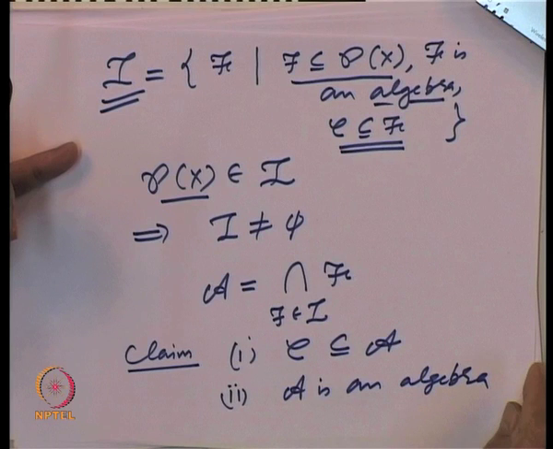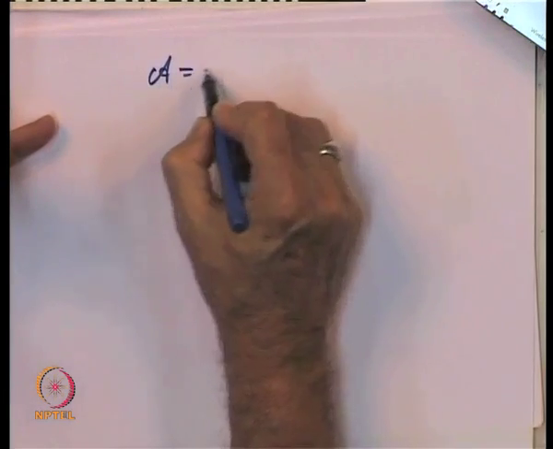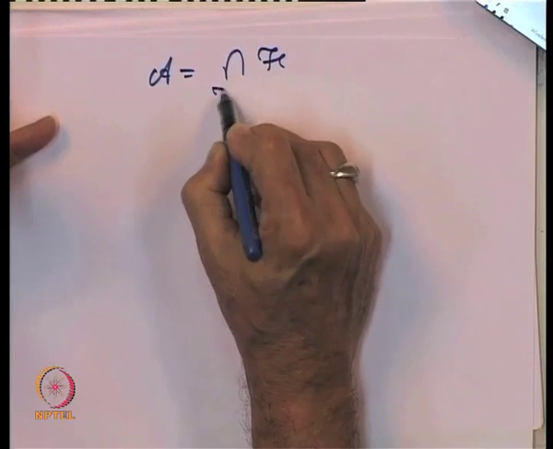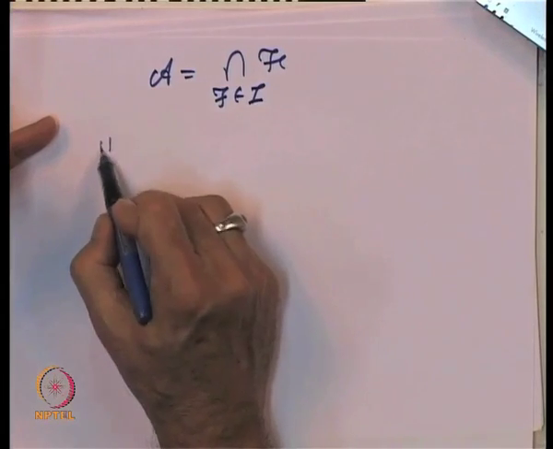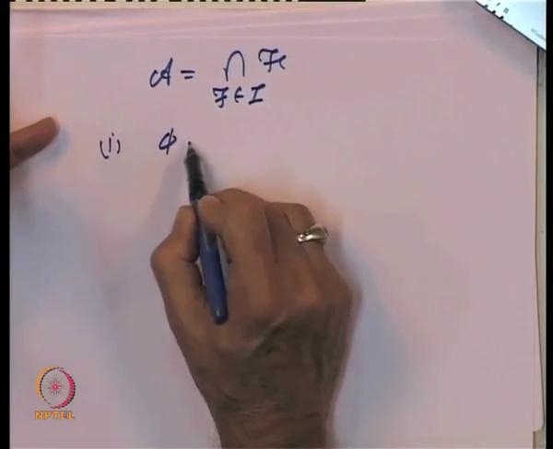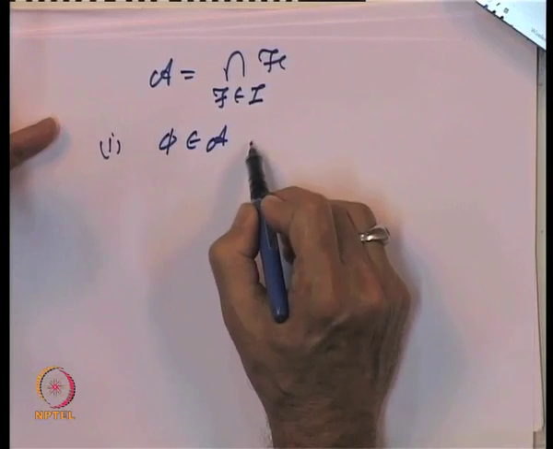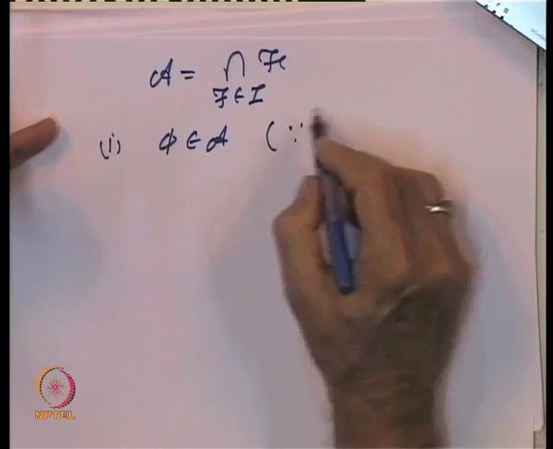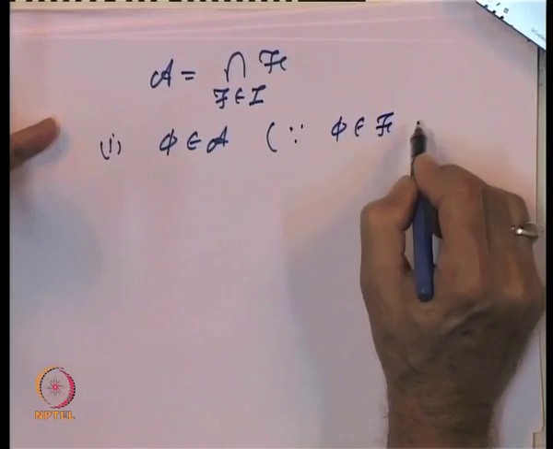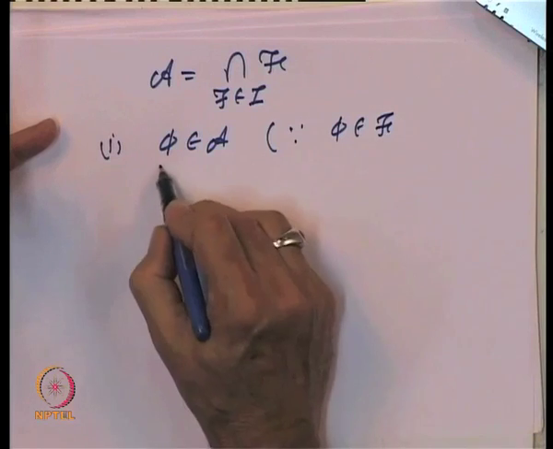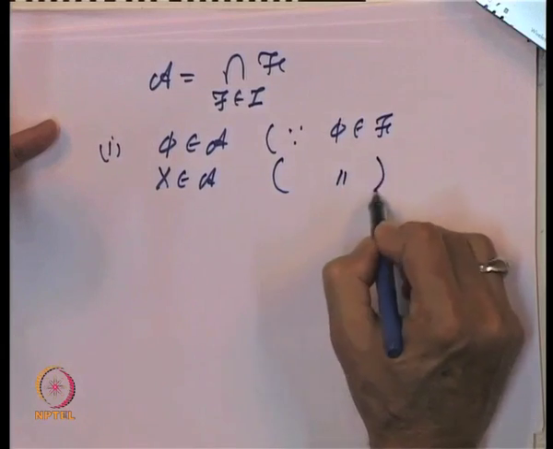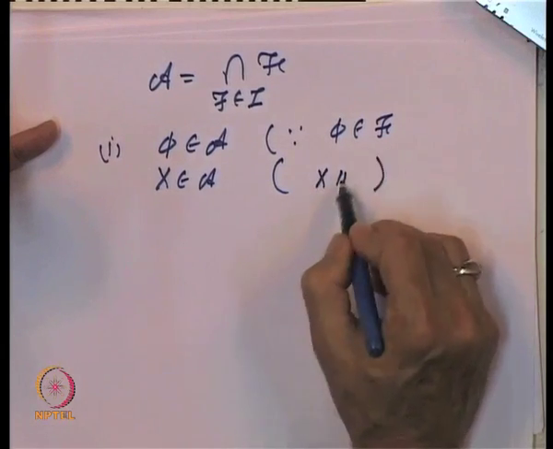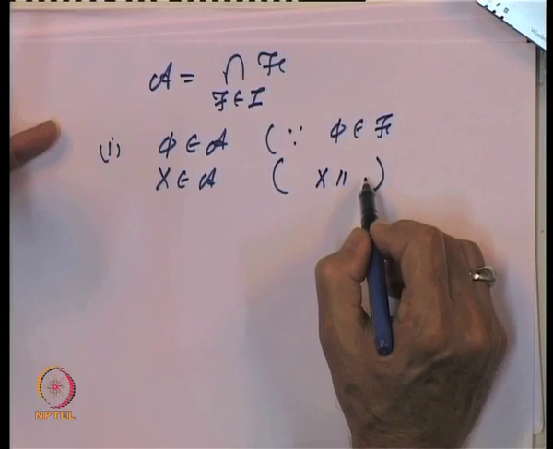So, to prove that A is an algebra, let us observe what we have to do. What is A? A is the intersection of all algebras F which are inside I. First we want to show the empty set belongs to A. Why? Because we know the empty set belongs to each F, because each F is an algebra. Similarly, X belongs to A because of the same reason, because X belongs to F and F is an algebra.